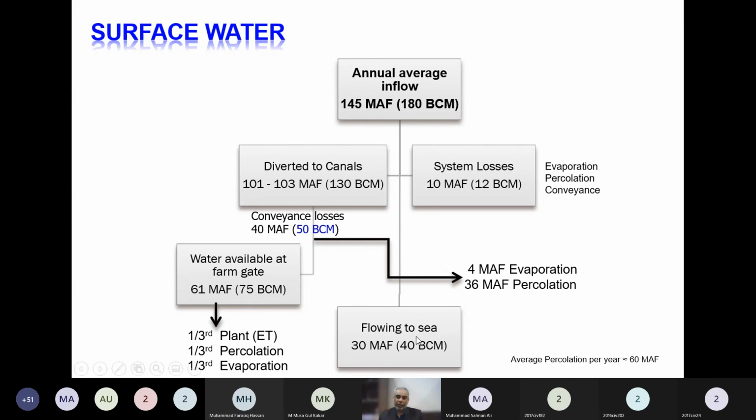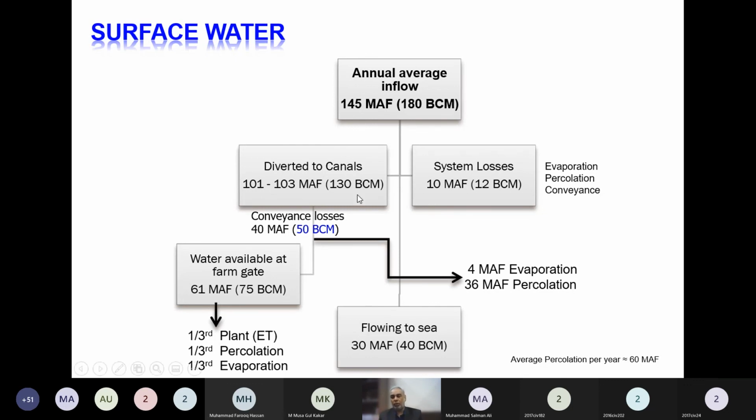So that is the opportunity for our system, that this water being released to the sea should be reduced by construction of reservoirs, so that water can be diverted to the canals, and by enhancing our canal irrigation system, so that the current capacity of diversion can be enhanced. We should construct new canals so that water can be diverted, or the capacity of the existing canal system needs to be enhanced. We have a century-old canal system over here that needs to be rectified, that needs to be improved.